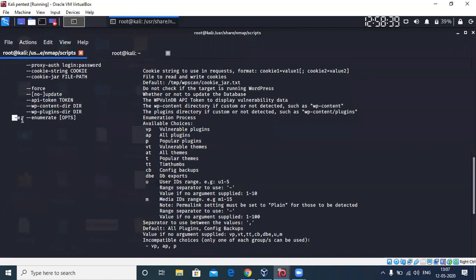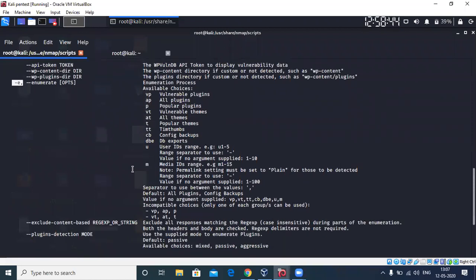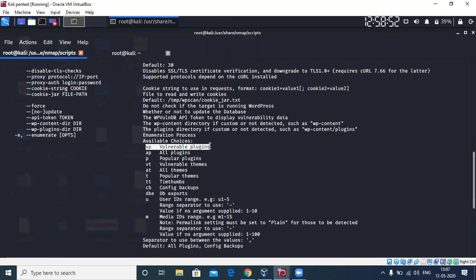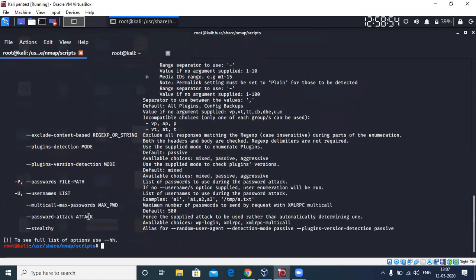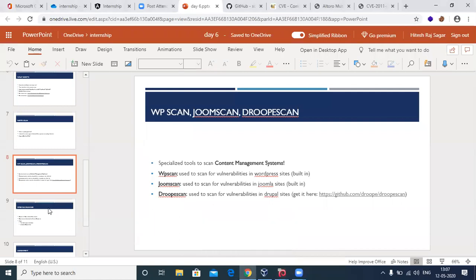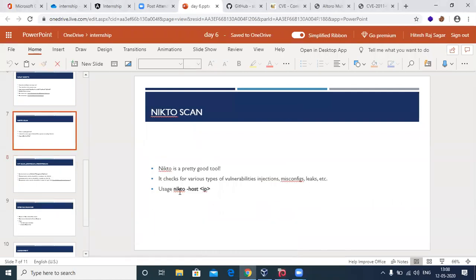So if you use the tag E and you use U, that will give you the user IDs or usernames, and you have something that can actually enumerate the databases, and then vulnerable plugins that the site runs. So these have different kinds of options that you can use. Something similar will be Joom Scan and also Droop Scan. You can go ahead and check it out, use different options, set up a vulnerable machine in your virtual box, try it out. Okay, that is something about WP Scan, Joom Scan, Droop Scan, and Nikto.